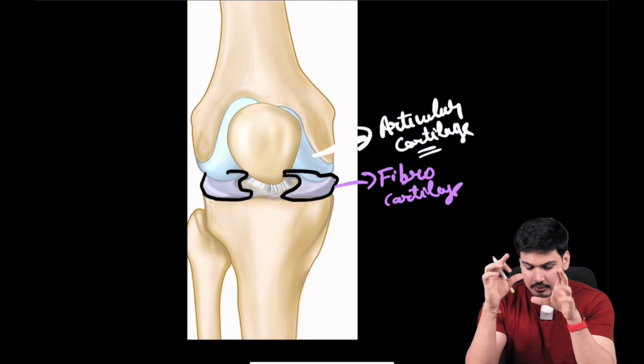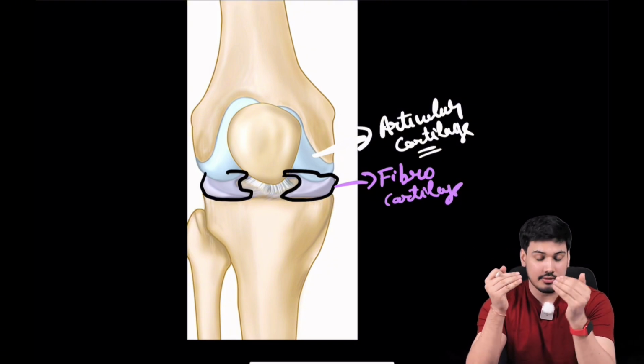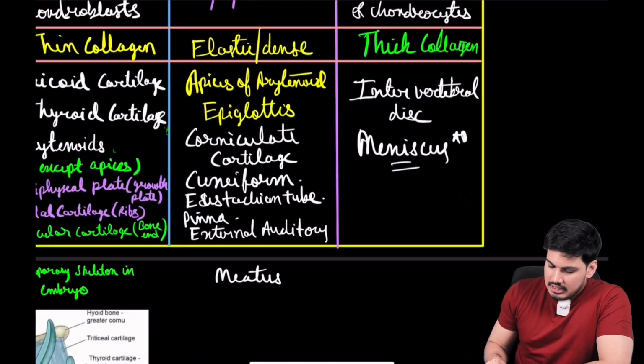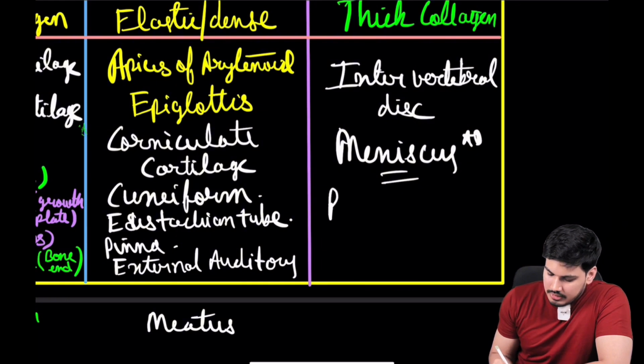Good to go, है ना? तो ये आपको समझ में आ गया. 3D मॉडल में आपको देखना है और आप समझ जाना है कि articular cartilage is hyaline cartilage but menisci is your fibrocartilage. Okay, understood. चलो आगे बढ़ते हैं. So menisci, intervertebral disc, these are fibrocartilage. Very important what they asked, pubic symphysis.